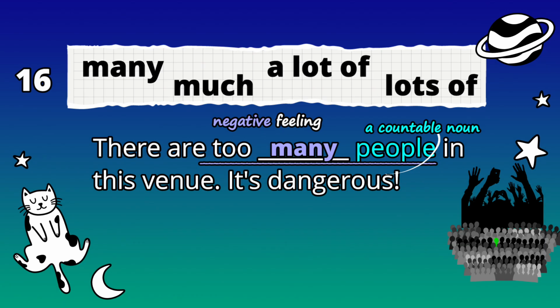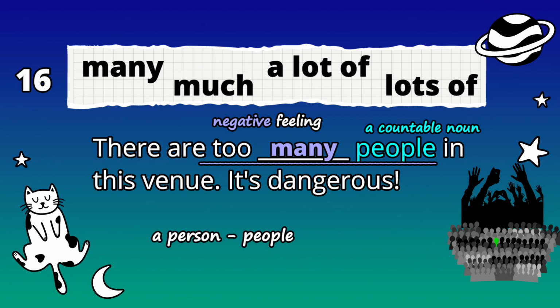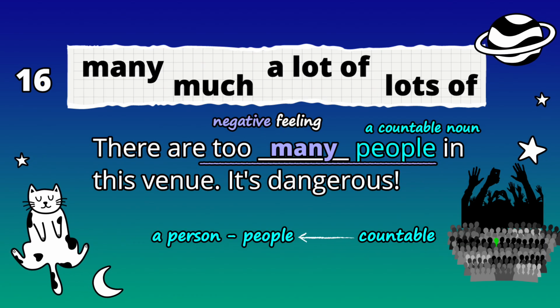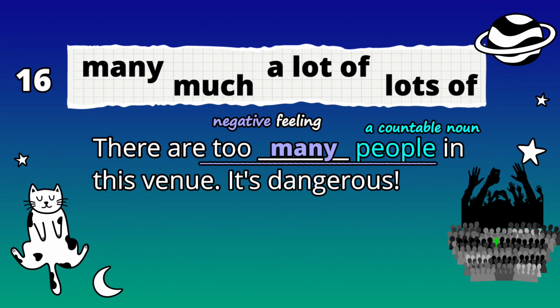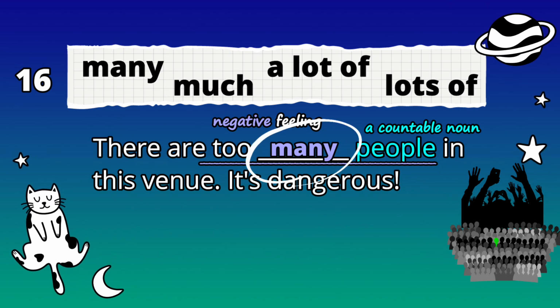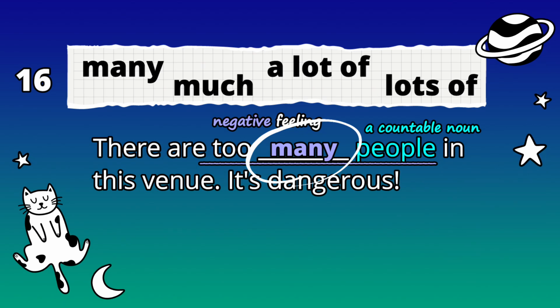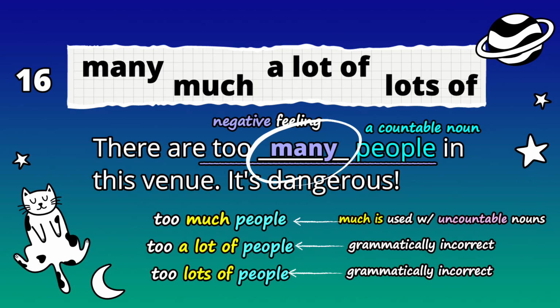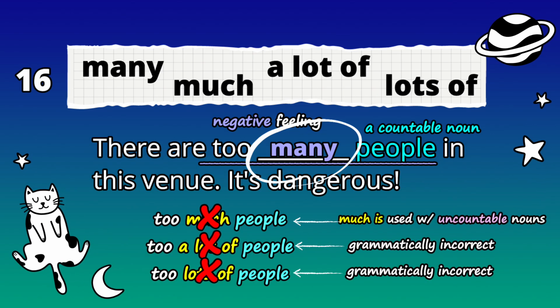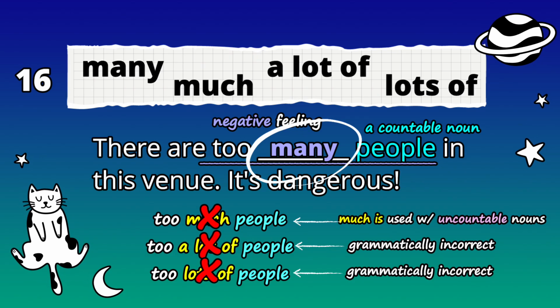I know it's a little bit confusing with people, but there's a person and then people. But remember, we're using a countable quantifier here. Many, many people. We wouldn't say much with a countable noun. Got it? Now for number 17.